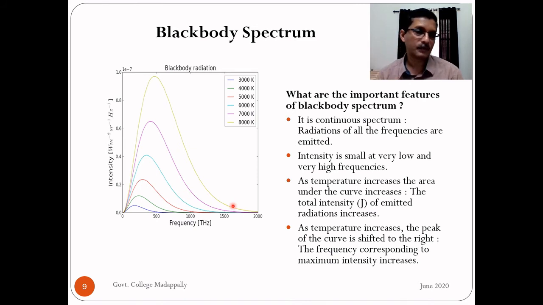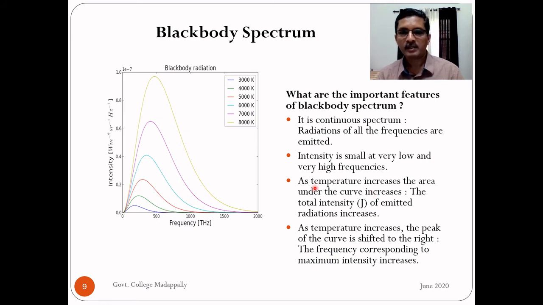When you integrate it from the minimum frequency 0 to a maximum frequency infinity, what you get is integral 0 to infinity j d nu. That is total intensity emitted from frequencies from 0 to infinity. So the area under the curve is integral j d nu, which is the total intensity of the emitted radiations.